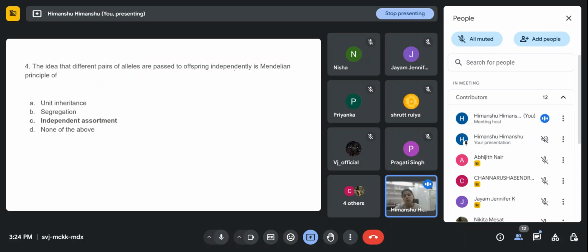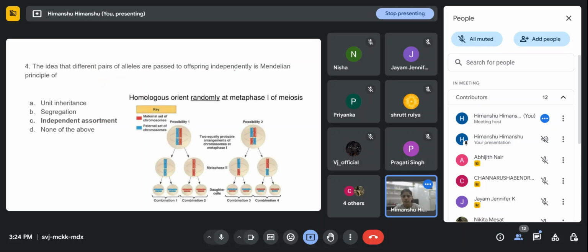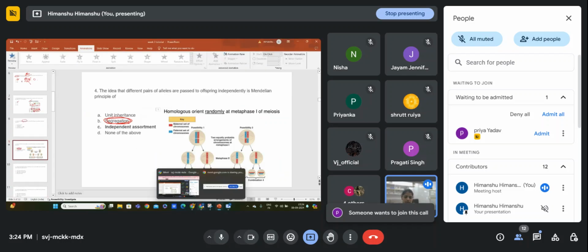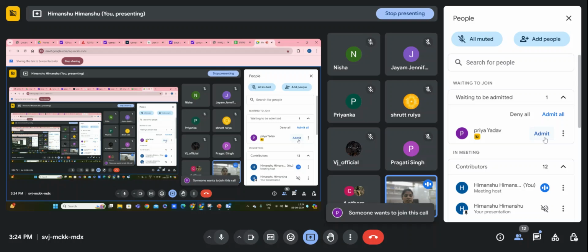So the correct answer for this is independent assortment. Segregation, one of you answered segregation. What is segregation? Any one of you wants to answer for this? Like what is segregation?